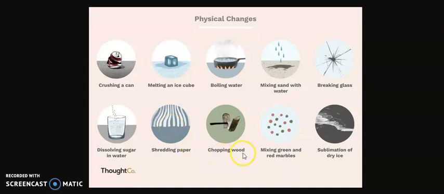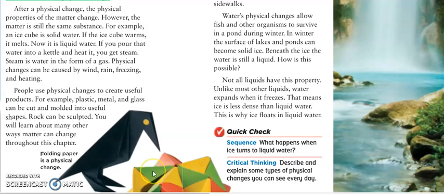And chopping wood, mixing green and red marbles, and sublimation of dry ice. All these examples are examples of physical changes. Okay, guys, so people use physical changes to create useful products. For example, plastic, metals, and glass can be cut and molded into useful shapes. You will learn about many other ways matter can change throughout this chapter.